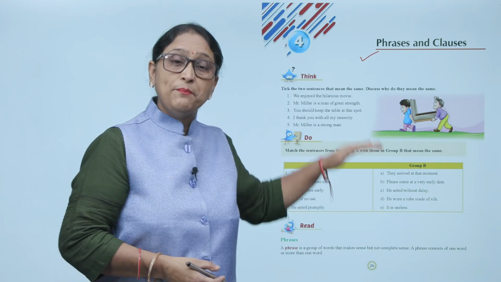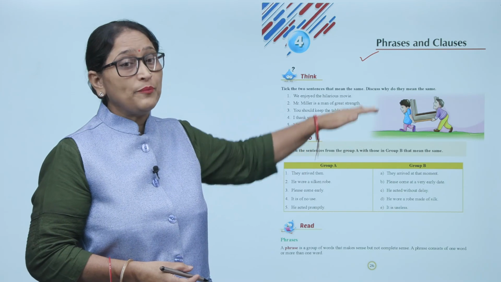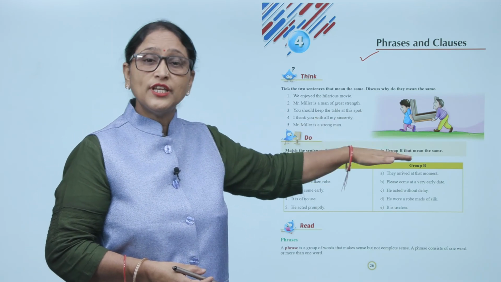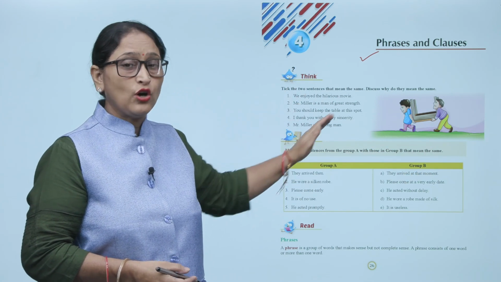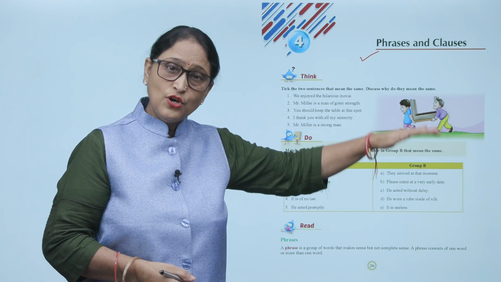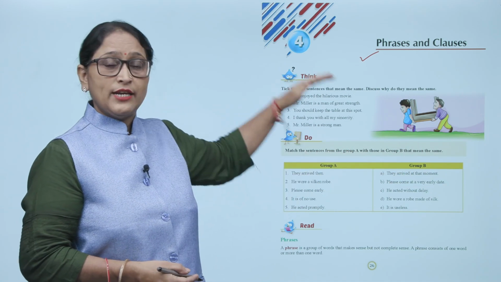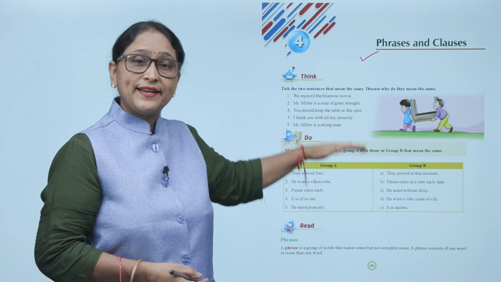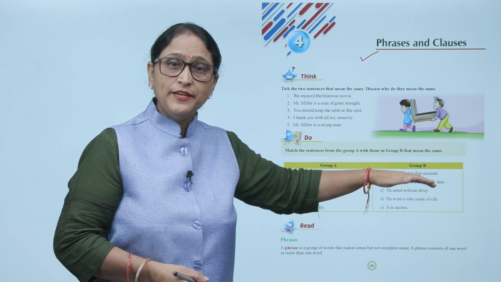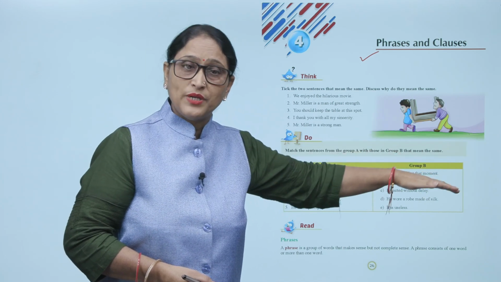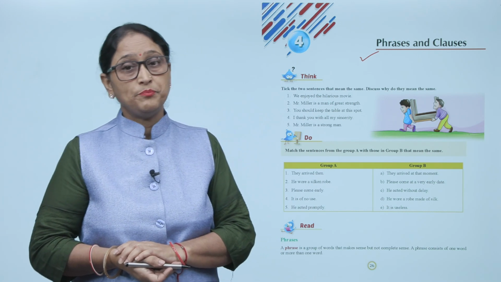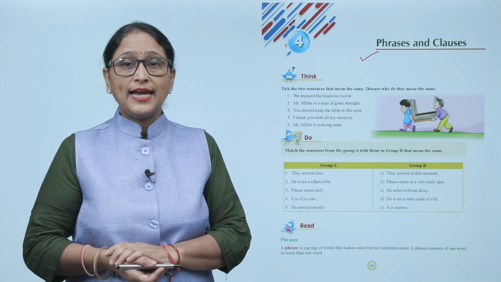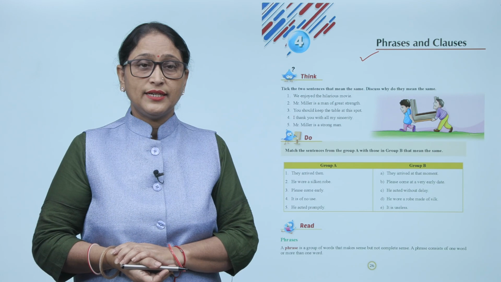Now do. Match the sentences from group A with those in group B that mean the same. आपको ग्रुप A और ग्रुप B के sentences को मैच करना है जो सेम है. Now group A, they arrived then. Group B, they arrived at that moment. Number 3, he wore a silken robe. B, please come at a very early date.